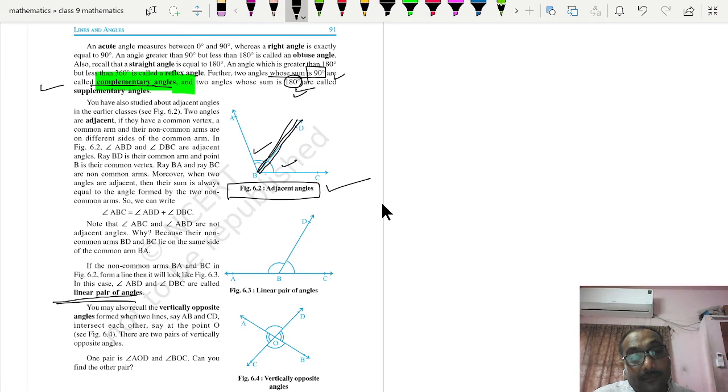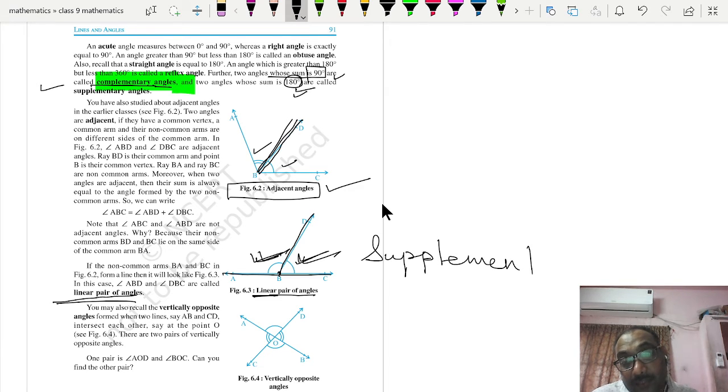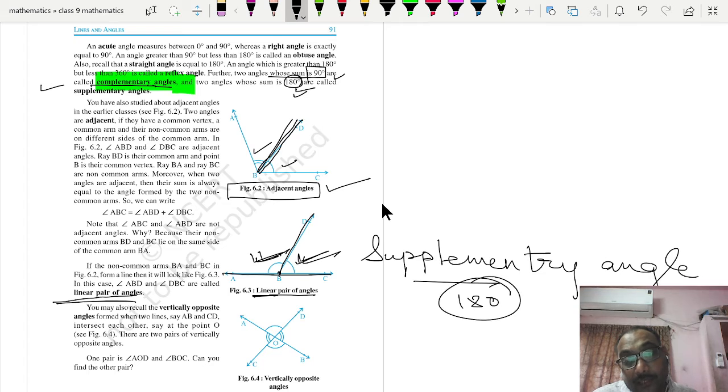Linear pair of angles means angles on a straight line at the same point. If any line intersects, then you will find a pair of angles, and this is termed as angles on a line at a point. These pair of angles are called a linear pair of angles, and their property is that they are supplementary angles. Supplementary, what we have discussed, supplementary angles.